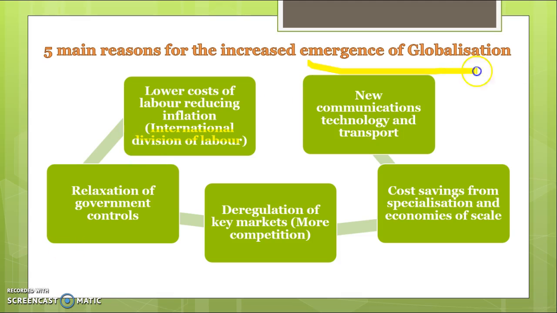So basically one of the reasons for the emergence of globalization is that firms want to take advantage of international division of labour. New communication technology and transport, relaxation of government controls, that's when your reduction in tariffs and subsidies and quotas and things like that take place, and we'll talk about that as well. The deregulation of key markets and exactly what that means when we're looking at deregulation of the labour market, product markets, etc. And the fact that you can receive cost savings from specialising and then taking advantage of what we call economies of scale. So in this first video, we're going to look at these two, the benefits of international division of labour and the cost savings that can occur when we take advantage of economies of scale.